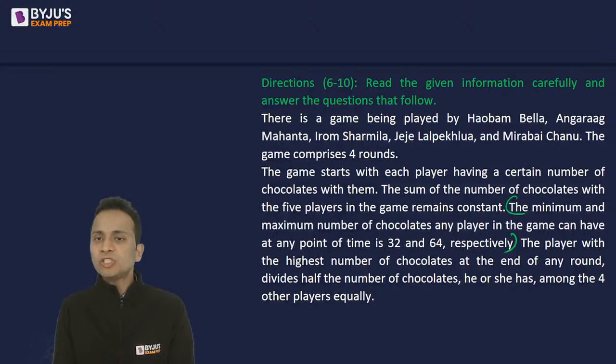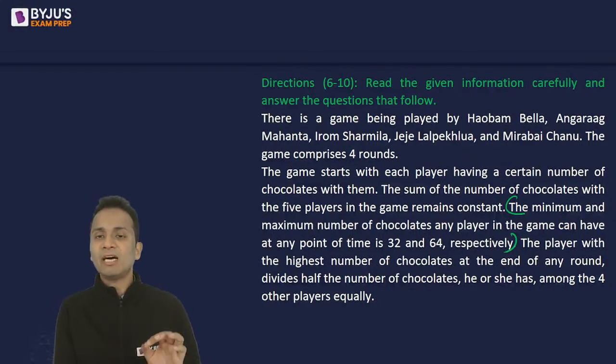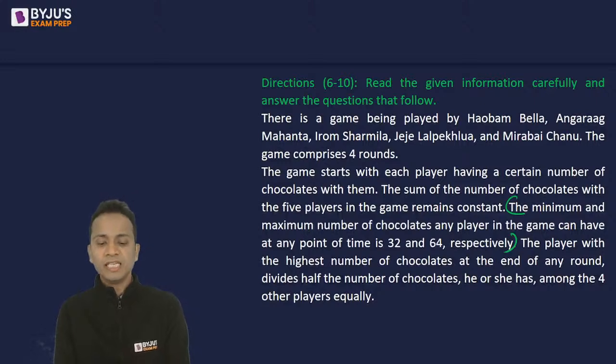The game starts with each player having a certain number of chocolates. The sum of the chocolates with 5 players in the game remains constant. The minimum or maximum number of chocolates a player can have in the game is 32 and 64 respectively. So nobody can have less than 32 chocolates. Nobody can have more than 64 chocolates in any round at any instant. Now, in every round, the player with the highest number of chocolates divides half the number of chocolates he or she has among the 4 other players equally. Perfect.